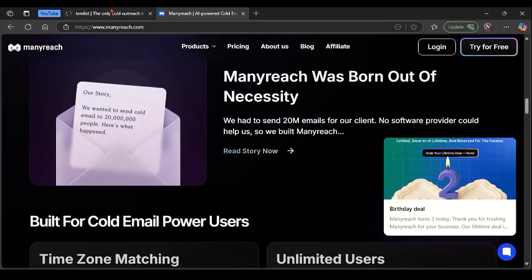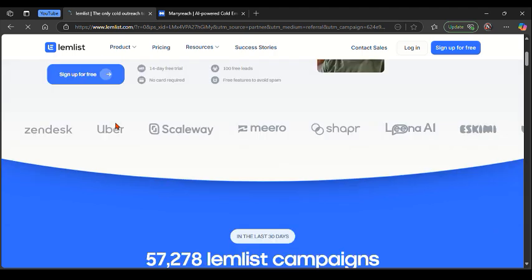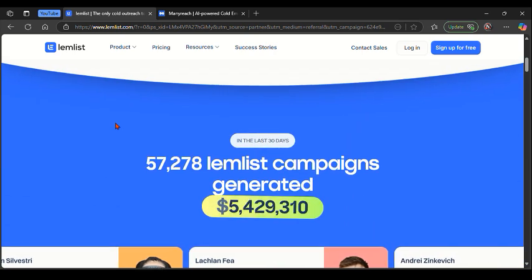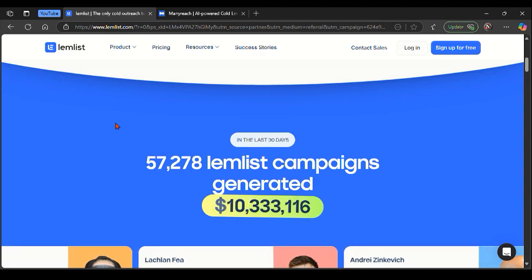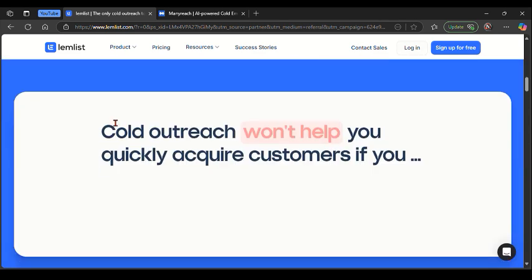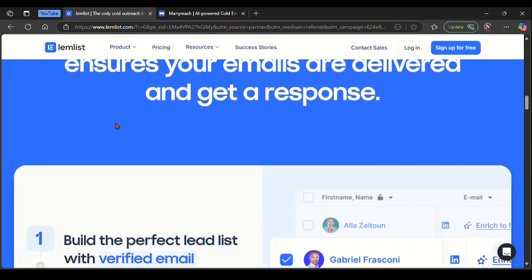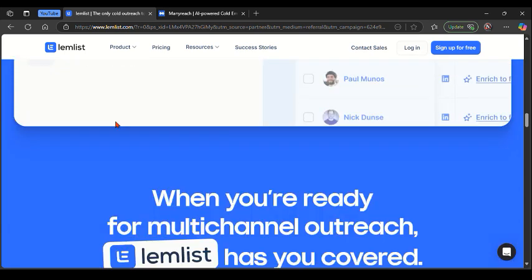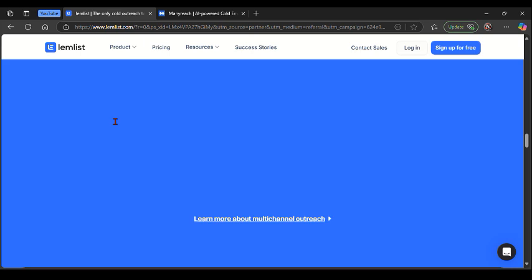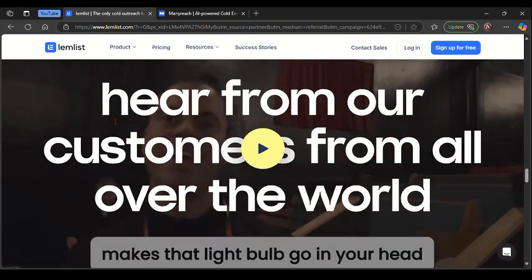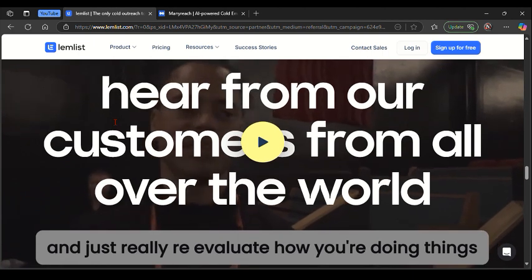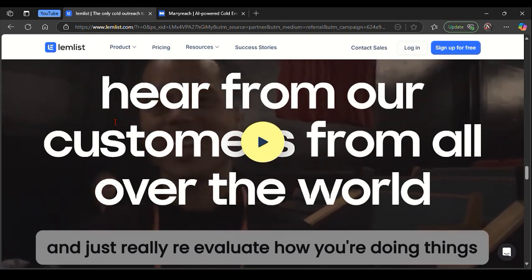And here's the overall conclusion about these two platforms to help you decide which will be the best option. Pick Lemlist if you prioritize creativity and personalization, together with image and video, and if you need proven deliverability tools to maximize your replies. On the other side, you can simply go for Manyreach if you are focused on sales, scaling multi-channel outreach with AI personalization at a lower cost, and need a simple platform to manage volume effectively.